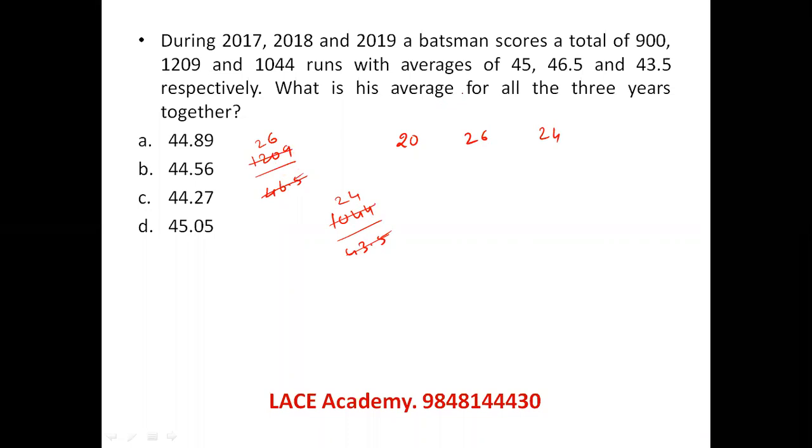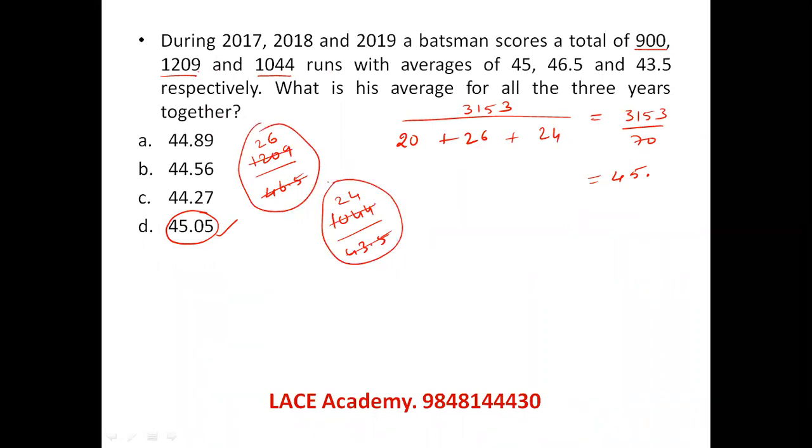Now overall average means add all the things: 900 plus 1209, 2100 plus 1000, 3100 plus 53. 3153 is the total runs out of all these matches played. 26, 24, 50 plus 20, 70. So that is 3153 by 70. 7 4s are 28, 7 5s are 35. So 45 point something should be the answer. Luckily, there is only one option of that kind. Right? So you need to crack these two numbers of matches. You can use your calculator if you are not okay calculating this. You can use your system calculator for this question. Right? Let's see the next one.